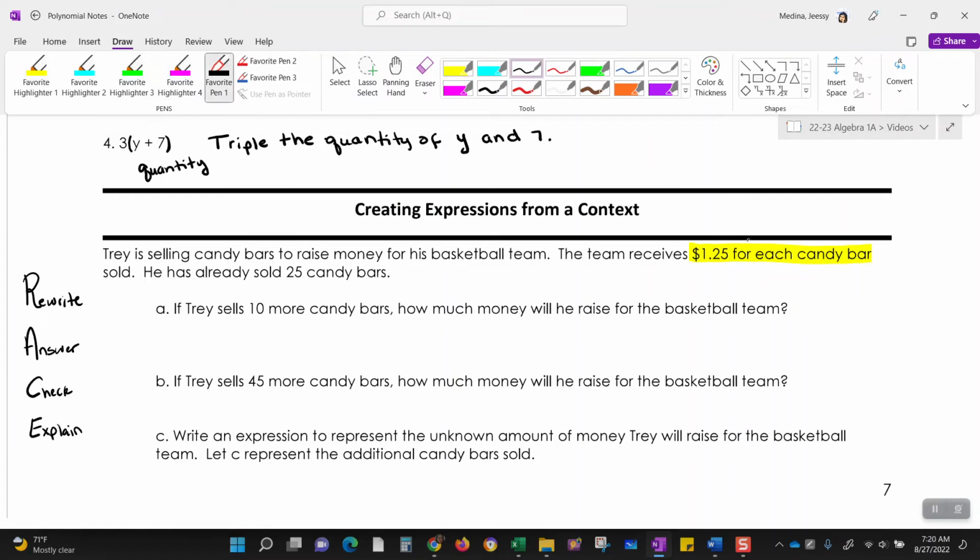And right here, for each, this is a way of symbolizing, I want to say division, ratios, fractions, kind of like per. $1.25 per candy bar.